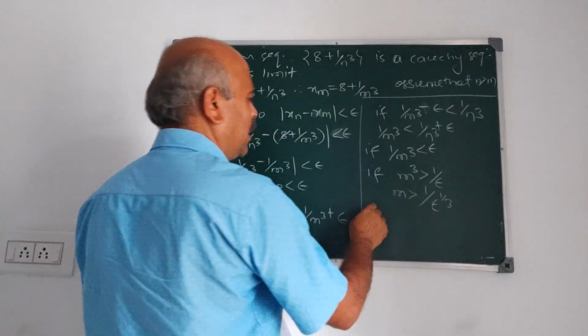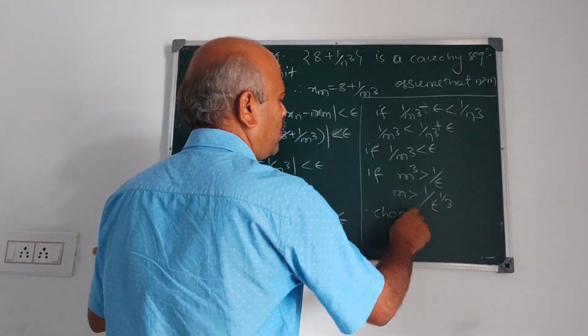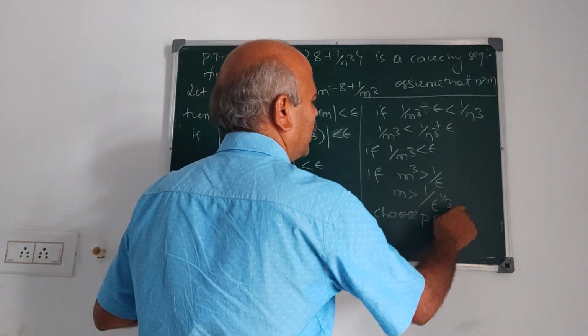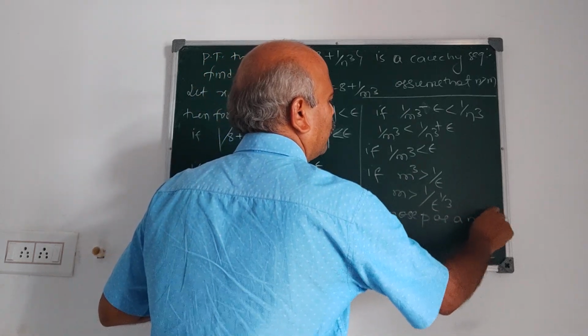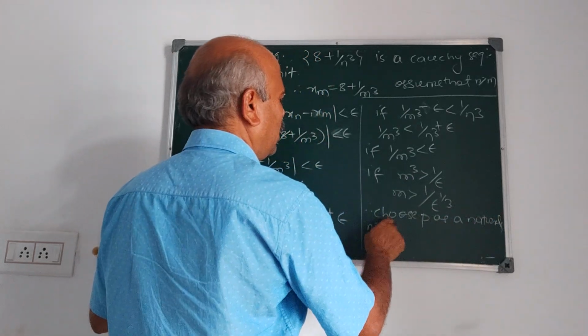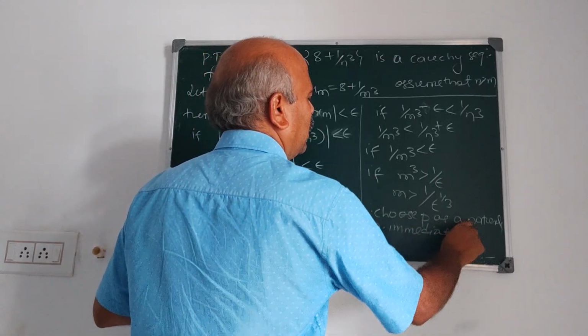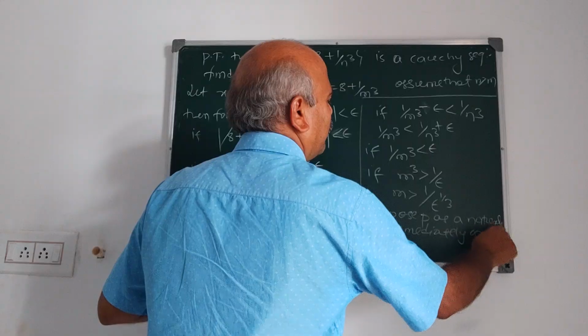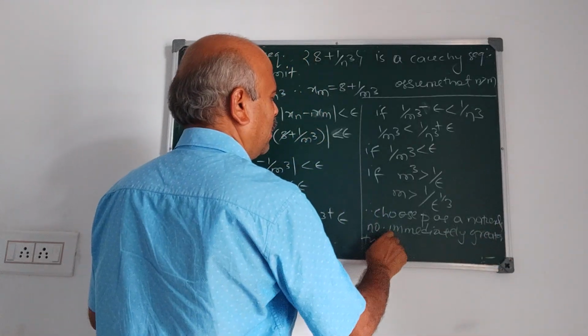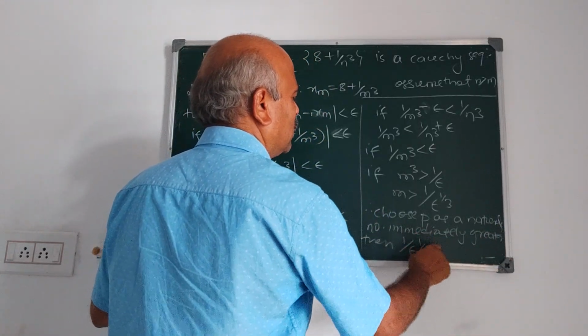Therefore, we choose p as a natural number immediately greater than 1 upon epsilon raised to 1 by 3.